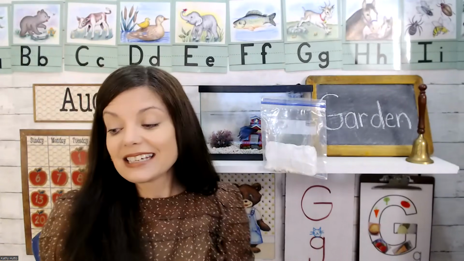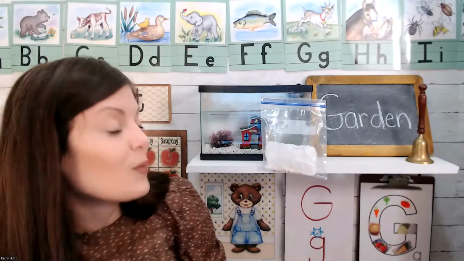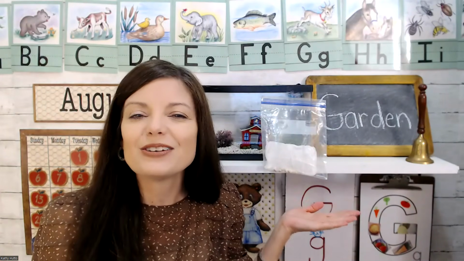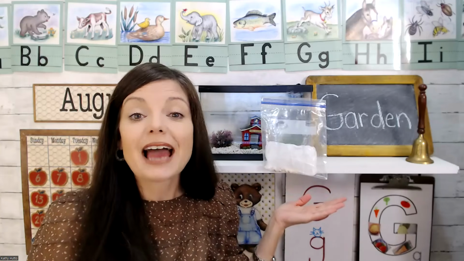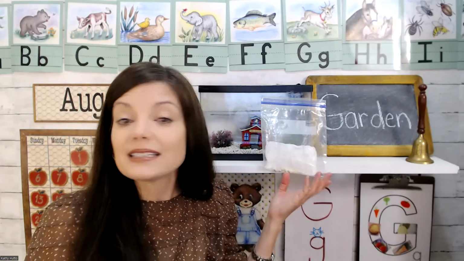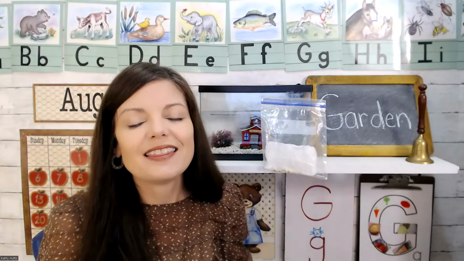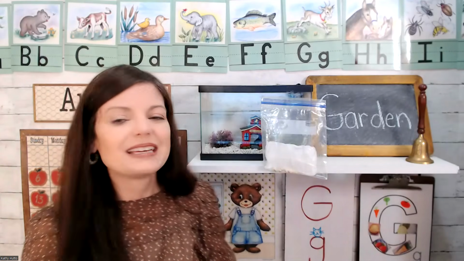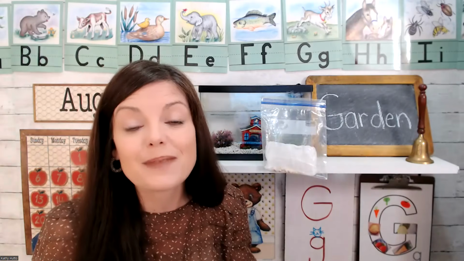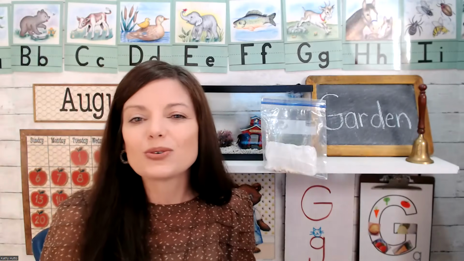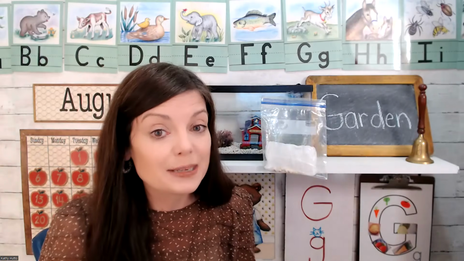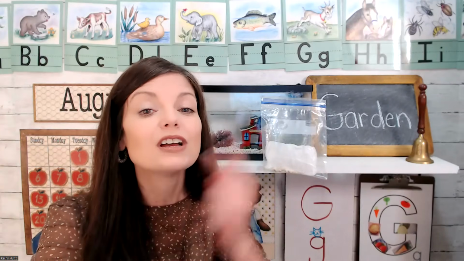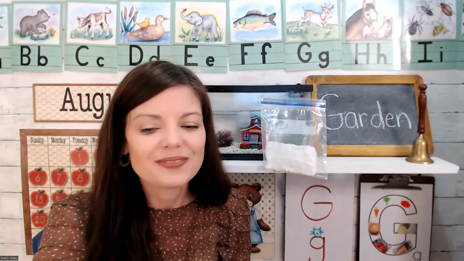This science activity will start today, but we won't be able to finish it today. But maybe it'll give you an idea of something that you can do. Just take a paper towel, put it in a baggie, drop in some beans, any kind of beans, and then wait and watch your beans grow. It's a little garden in a bag. So now we're going to do art, and we're going to make a garden busy box for art. So let's head over to the art table.